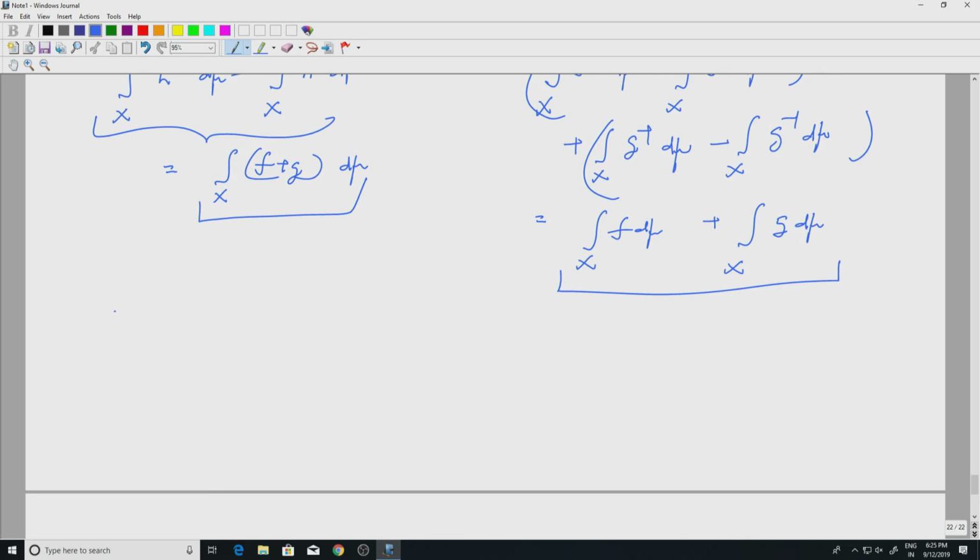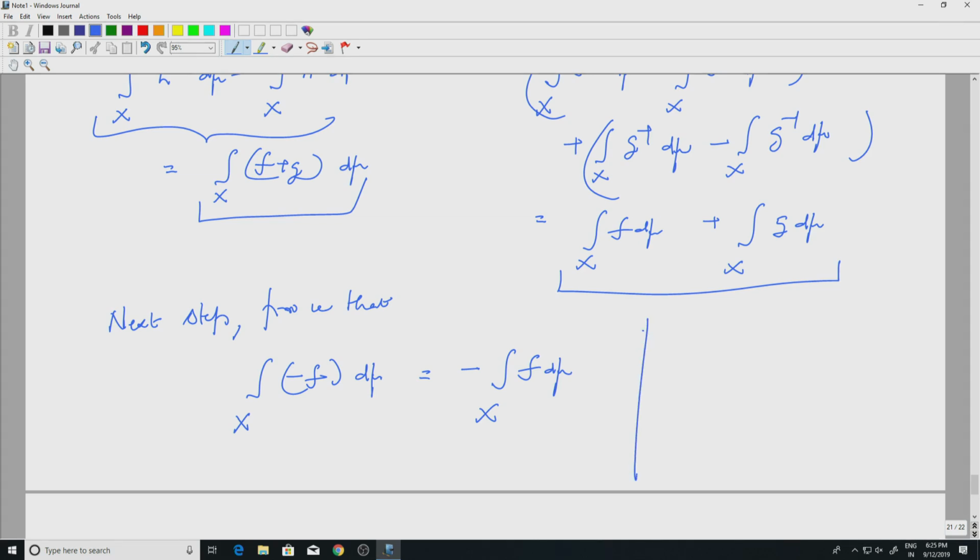Next step, prove that integral over x of minus f d mu equals minus integral over x of f d mu. Well, how will you do that? That is not difficult because you know how f is.